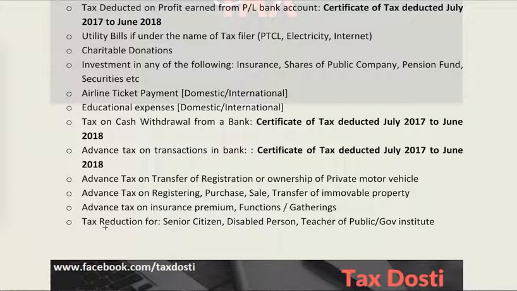And there is tax reduction, which means that if 100 rupees comes as your tax liability and you are a senior citizen, which means you are over 60 years of age, or a disabled person, or a teacher or professor in a public university, you get a 40% reduction in your tax liability. So for the same amount of money that another person earns, they pay 100 rupees, and you pay 60 rupees if you are a teacher or professor in a government institution.